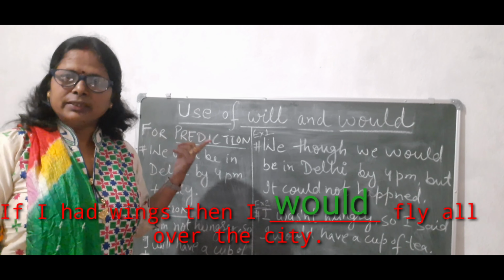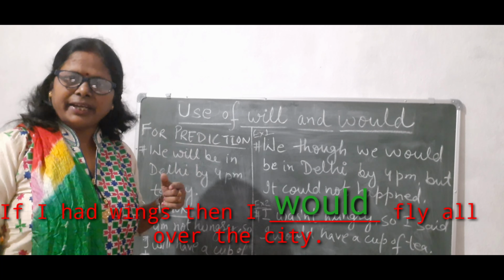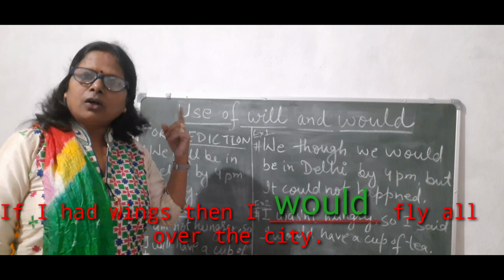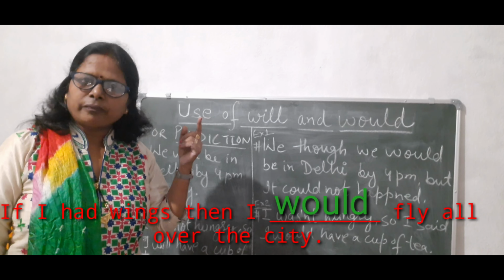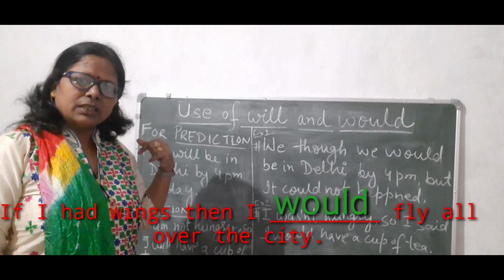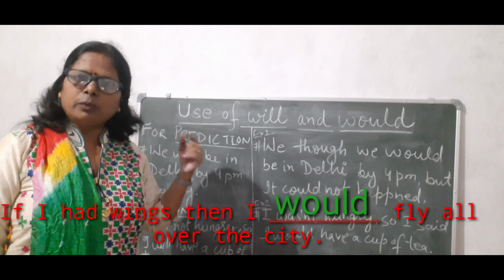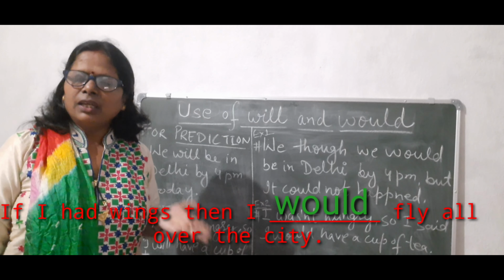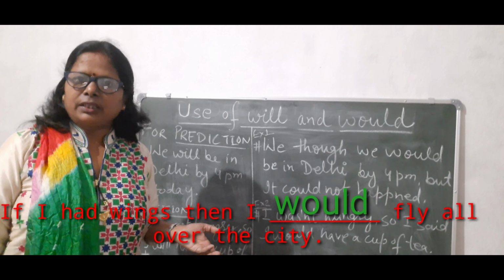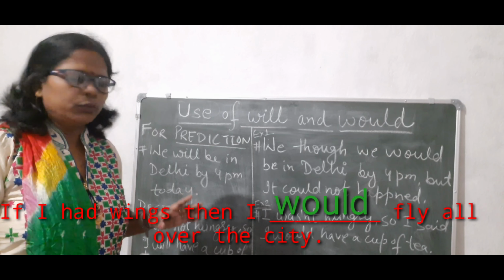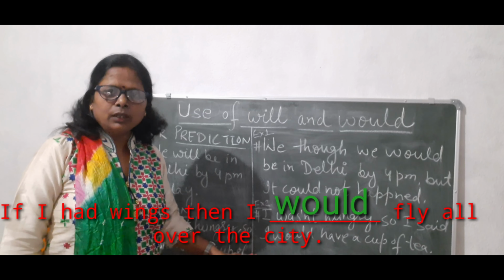If I had wings, then I would fly all over the country. This is not possible, I can't have wings, so I can't fly all over the country. This is a hypothetical imagination which I am doing, so that's why we use would over there.